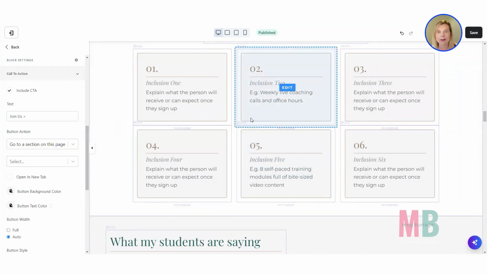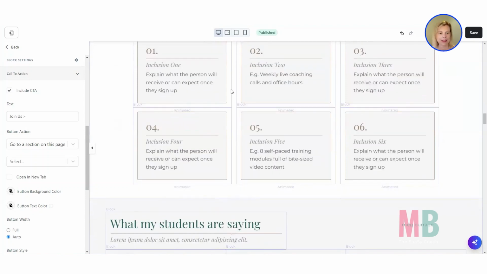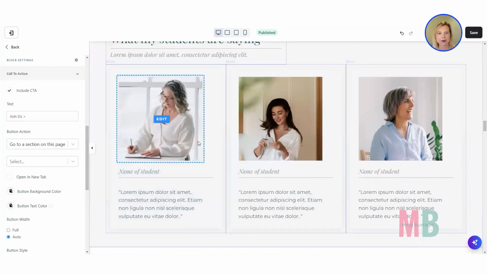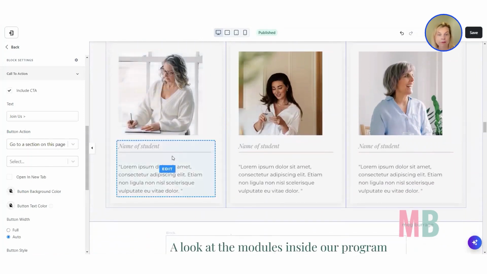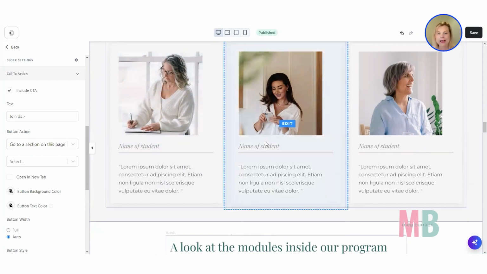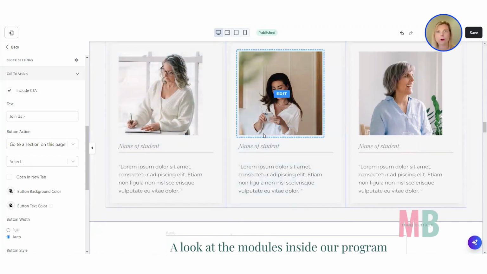Okay, so have a think about the cool inclusions that you're going to have in your program. Will there be any one-on-one coaching sessions? Will there be brainstorms and screen shares and audits? All of that would go into this section. Now we've left a section here for social proof. Have you got any testimonials that could be written? You could swap it out for video. You could have screenshots of Google reviews. Anything that's going to add credibility and make people feel confident and secure about investing their money with you.